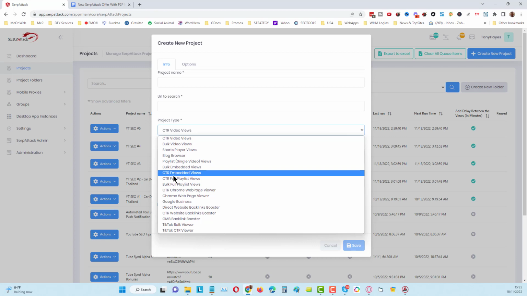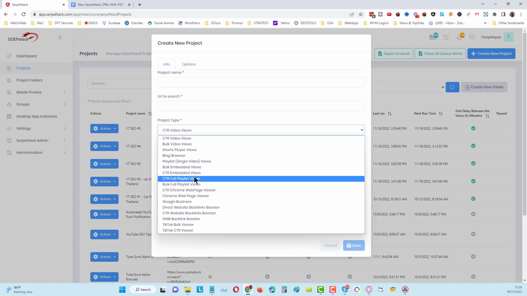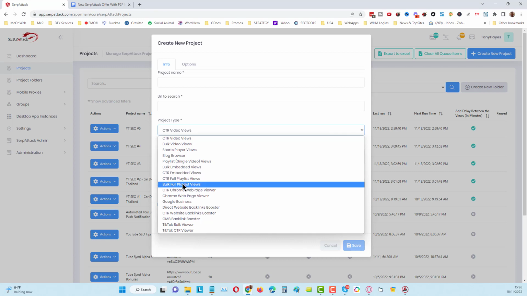But what it's actually doing there is it will do the search and click from the search engine. It will go to the page, spend a couple of minutes there, and then click through and watch it on YouTube, so it looks like a referral view from a different website coming into YouTube, which is a good thing. We can do playlist views for all of the playlists. We can do it for the full playlist, both with CTR and direct to the URL without the CTR.